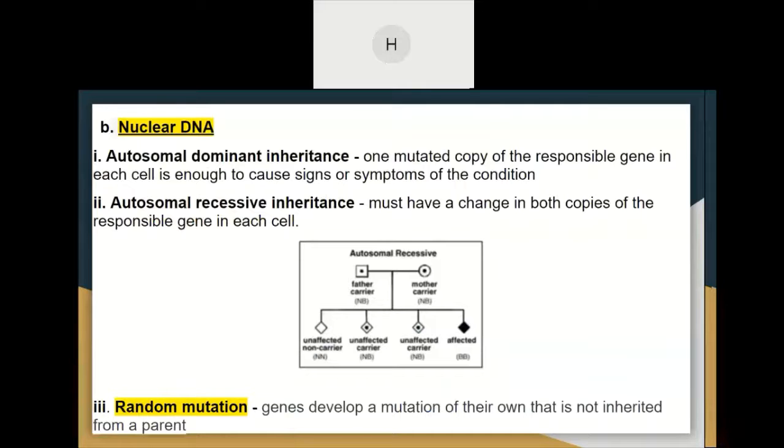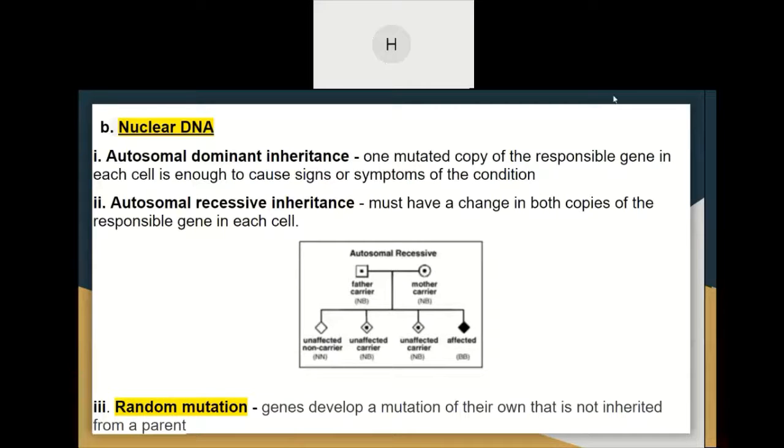The second one is the nuclear DNA. The first one is autosomal dominant inheritance. Here, one mutated copy of the responsible gene in each cell is enough to cause signs or symptoms of the condition. These children receive one mutated copy of a gene from either parent. So there is a 50% chance that each child in the family will inherit a mitochondrial disease.